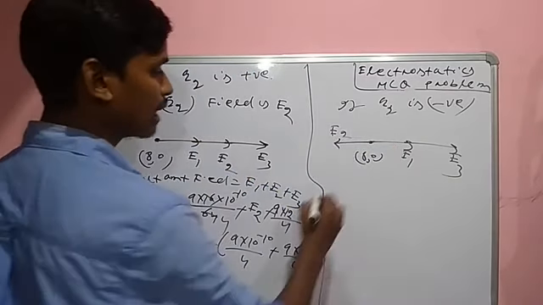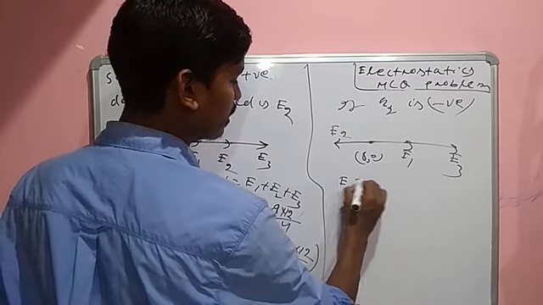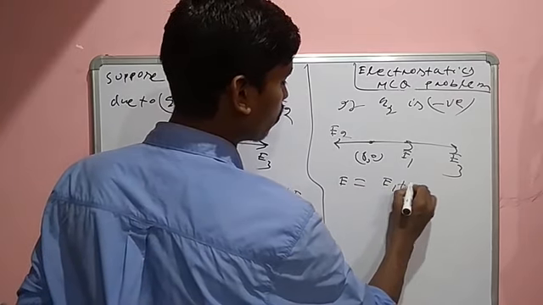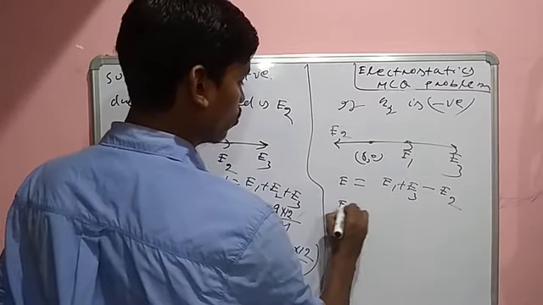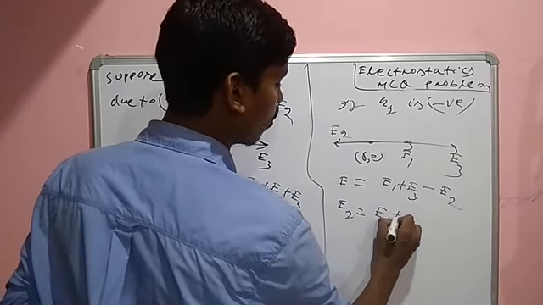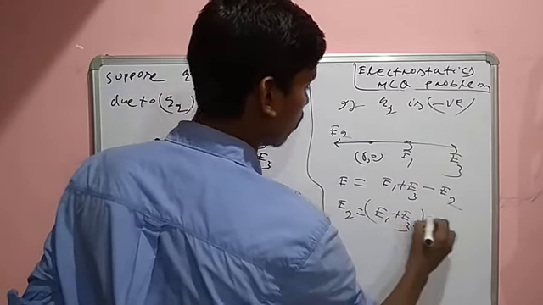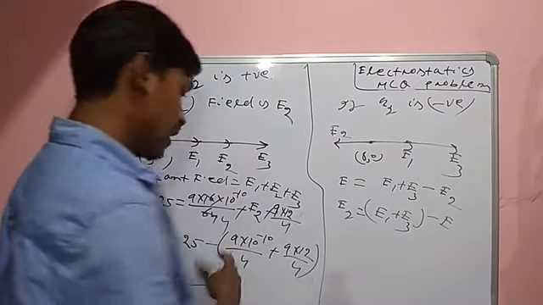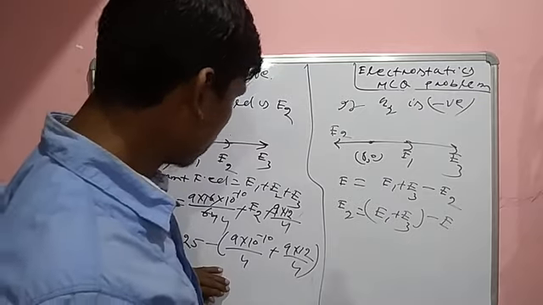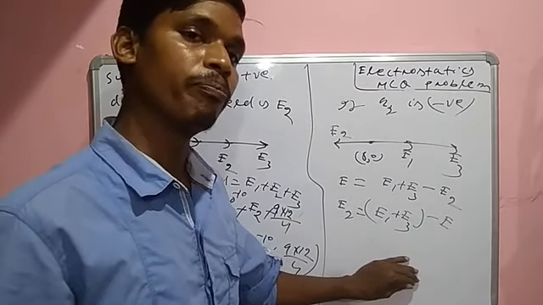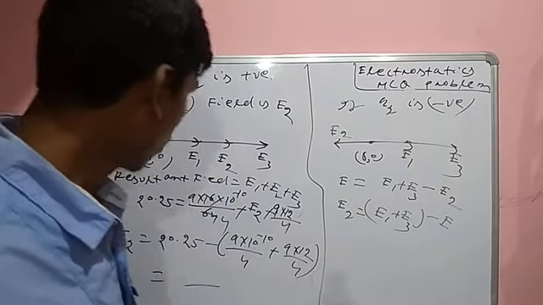So the net electric field E is equal to E1 plus E3 minus E2. The answer will be the same; the magnitude is the same, but the direction is opposite.